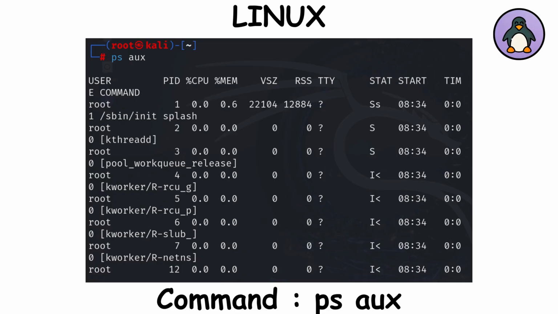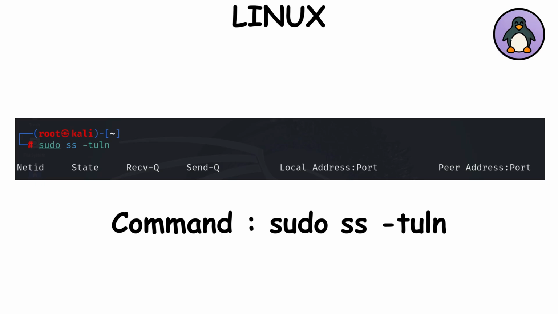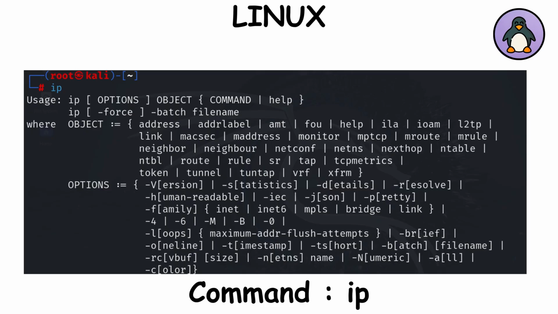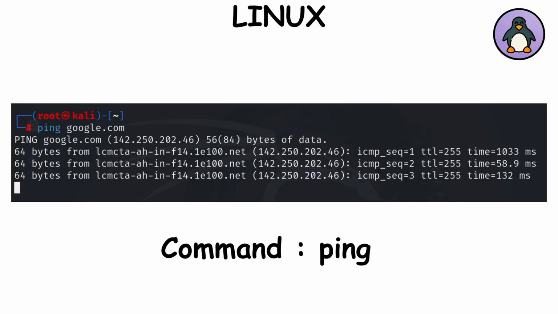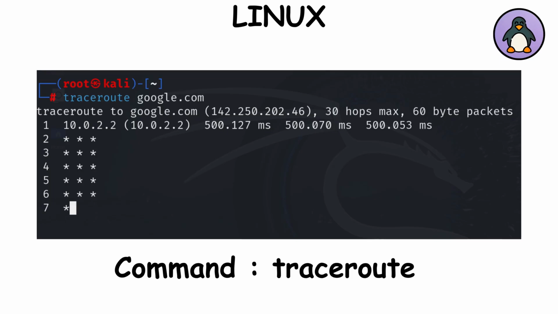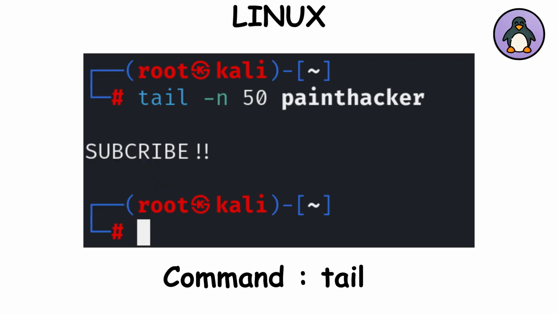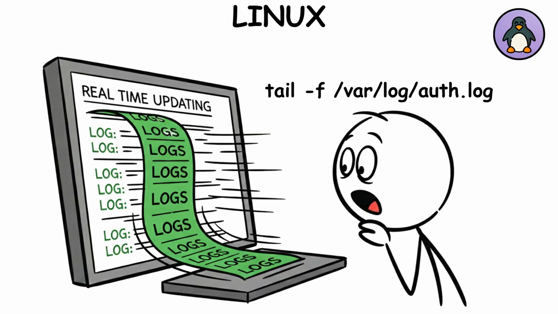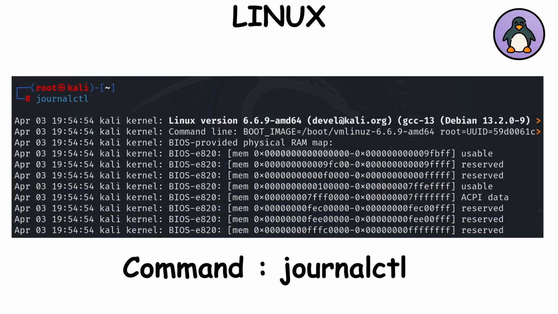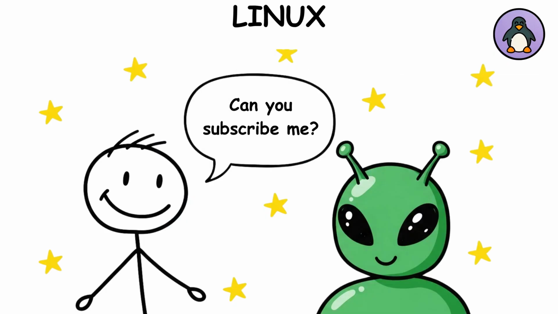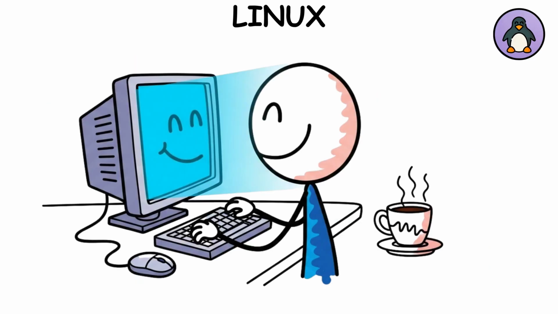ps shows running processes, basically Task Manager without the pretty window. ss or netstat shows active network connections and listening ports. ip displays network settings, like your IP address. Ping throws tiny "Are you alive?" messages at another machine. Traceroute shows every stop your packet makes on its road trip across the internet. tail shows the last few lines of a file. With -f, you can watch logs update in real time. journalctl, system logs managed by systemd, like your Linux diary. At first, this will feel like trying to talk to an alien, but once you use them daily, you'll wonder why you ever clicked through slow menus.